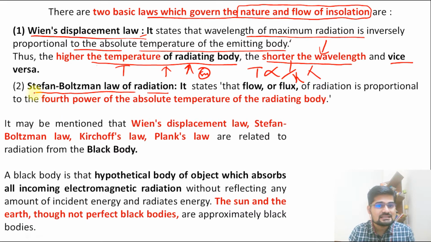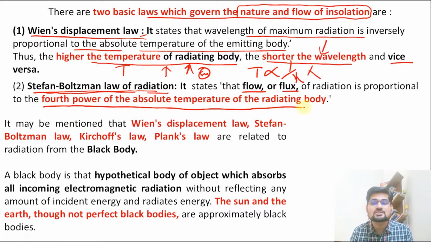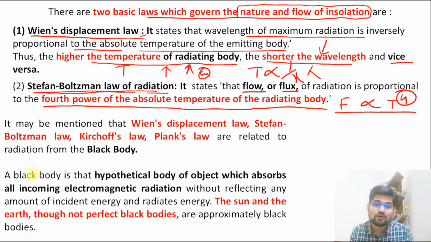The other one is Stefan-Boltzmann law of radiation. What is this? It talks about the flow or flux of radiation that we say, and it is proportional to the fourth power of absolute temperature of the radiating body. It means flux is proportional to what? Fourth power, T to the power 4. This is the relationship. So these are two laws that help us determine this nature and flow of insolation.